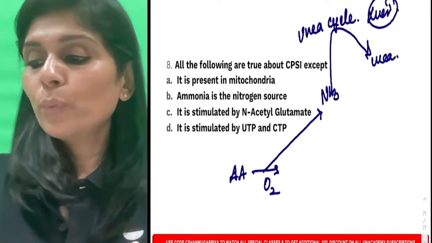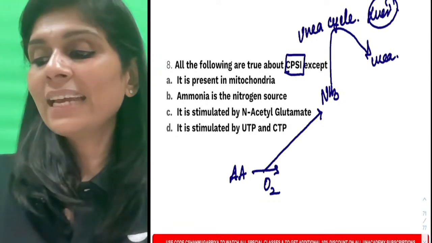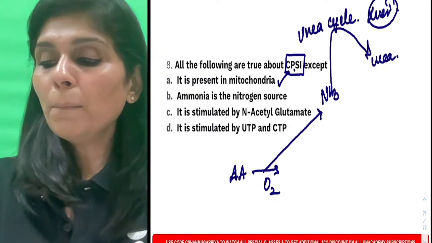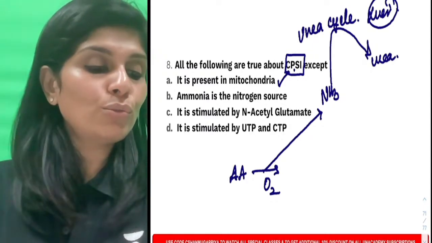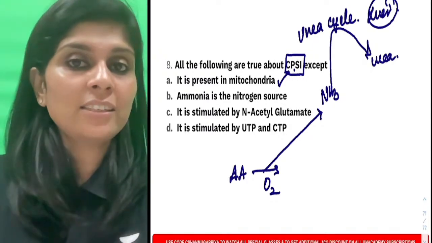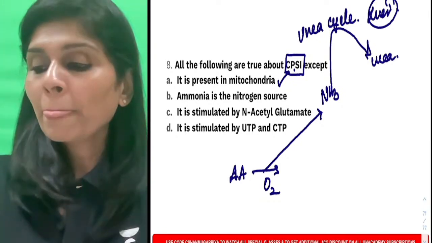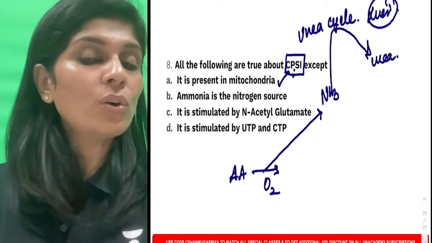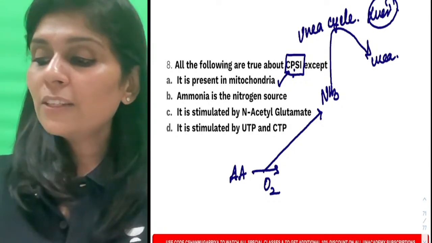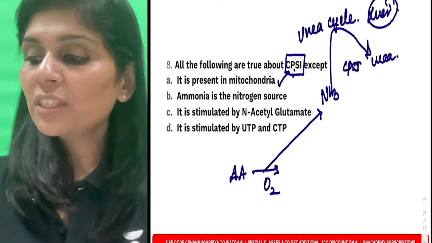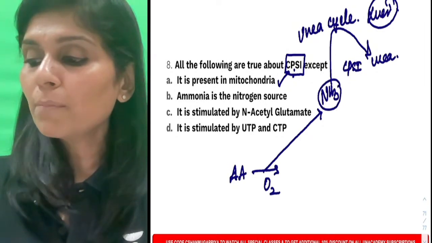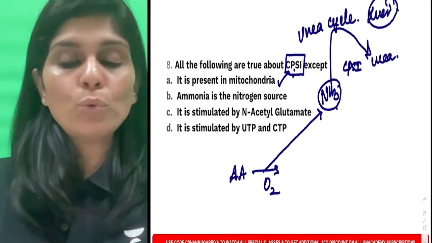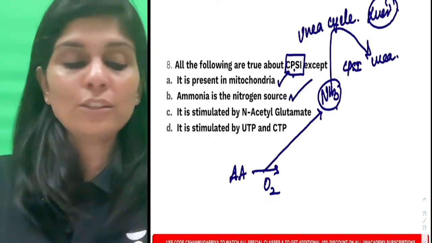Okay. Now the question is about CPS1, which is the enzyme of urea cycle, and this enzyme is present in mitochondria, which is a true answer. It is present in mitochondria. And for CPS1, is ammonia the nitrogen source? What do you all think of that? What is the function of CPS1? Function of CPS1 is to detoxify ammonia. So ammonia will be the nitrogen source. Obviously ammonia will be the nitrogen source. So this is also true.